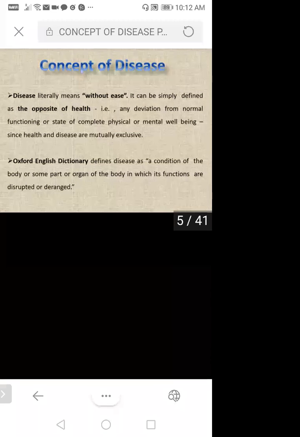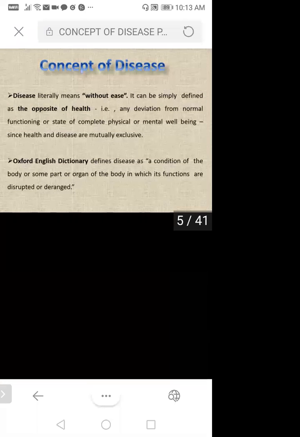Then, how does the Oxford English Dictionary define disease? As a condition of the body or some part or organ of the body in which its functions are disrupted, that is, not normal. It means the functioning gets disturbed.